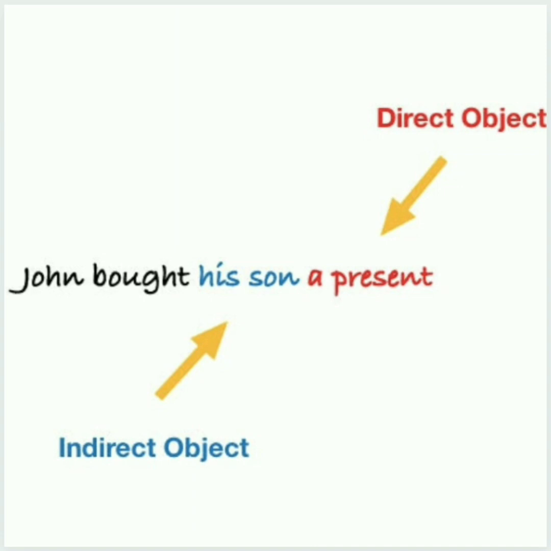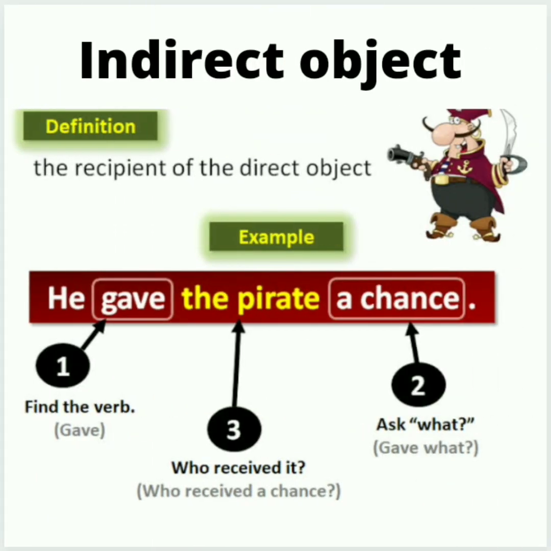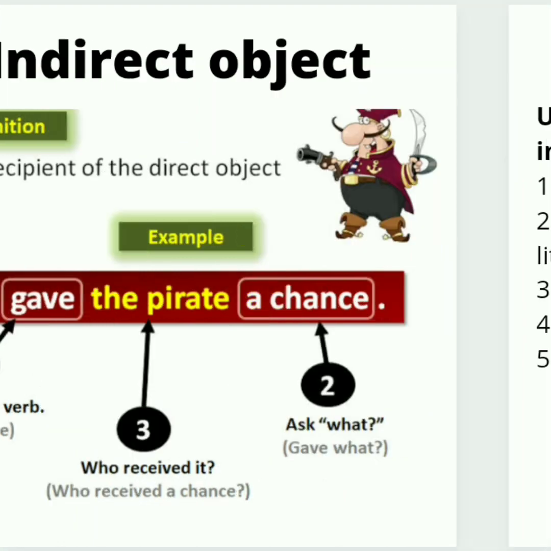John bought his son a present. Whom? His son. Indirect object. And what? A present. Direct object. If we want to define indirect object, we can say the recipient of the direct object is the indirect object. He gave the pirate a chance. Gave is the verb. Who received it here? That is the pirate, means the indirect object, or we can call whom. And if we ask what he received, he received a chance. So that is direct object.